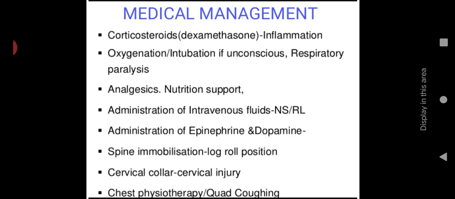Soon after this spinal injury, there's a chance of epilepsy or seizure, or sometimes brain cell damage can occur. So we have to provide this medication. Then spine immobilization with the help of a log roll position. We can use a log roll, and we have to maintain the position to avoid mobilization. Then cervical collar, if there is any suspicion of cervical injury, we have to provide a cervical collar.